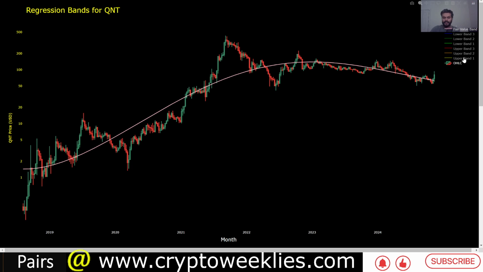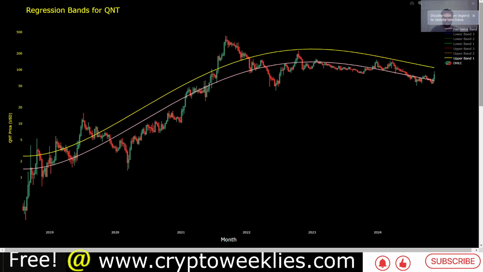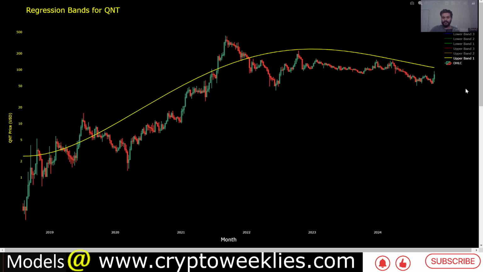But in the bull market, what tends to happen is that prices not only go above the pink line, but also this yellow line, which is a 1 standard deviation residual applied on this fair value function. At this point in time, this yellow line is coming in at around $109, and you can see during some of the bull market rallies, which do not correspond to a euphoric rally or a mania phase in the wider crypto market, the 1 standard deviation yellow line acts as a major resistance.